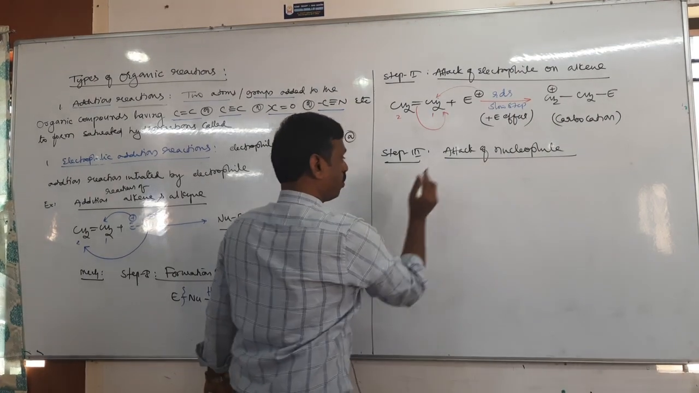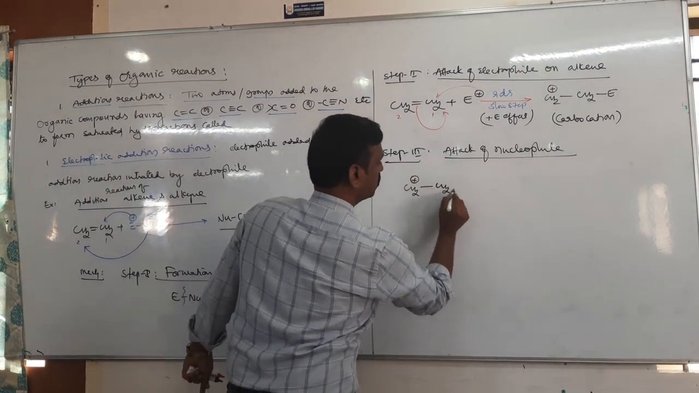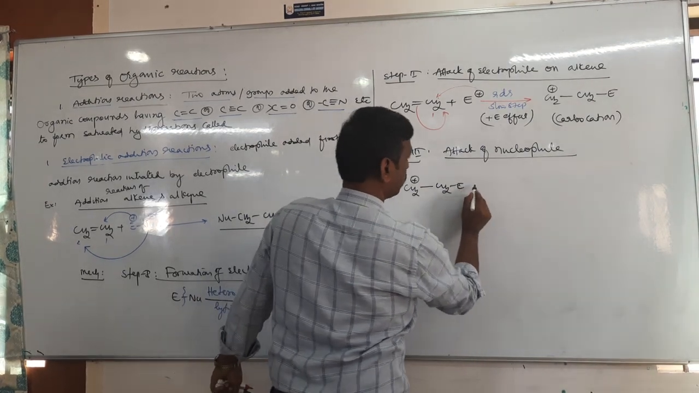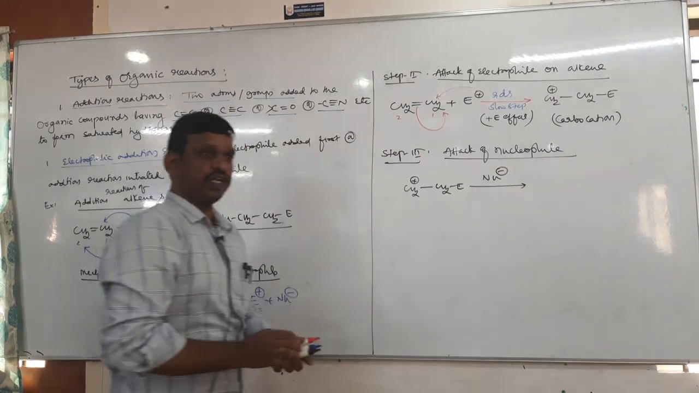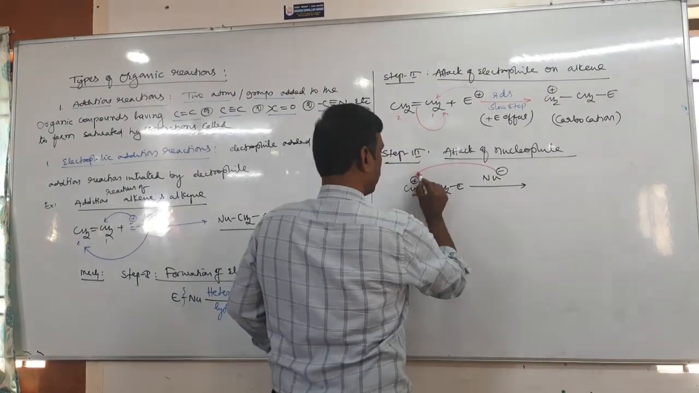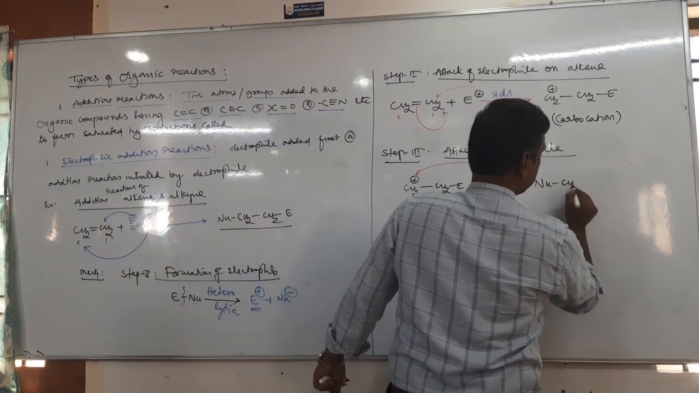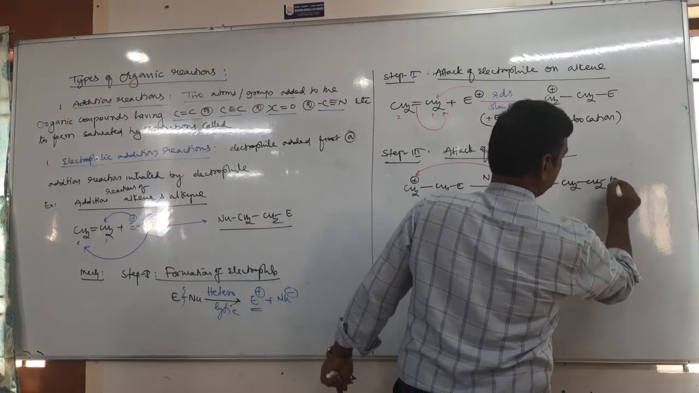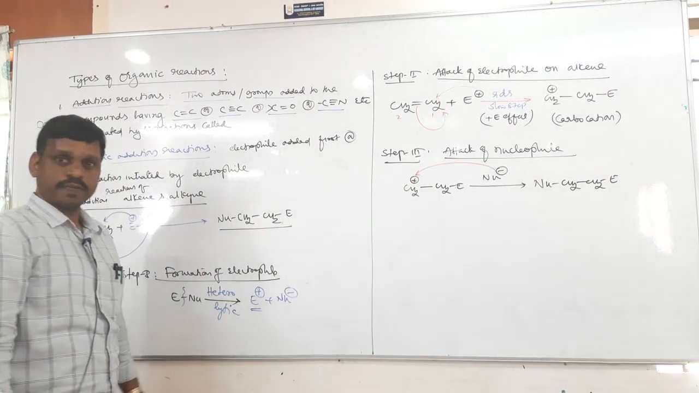Tell me. Now take the carbocation, the same carbocation. Next is Nu minus. Come on, tell me, Nu minus is added where? On CH2 plus, so that I will get the final product Nu CH2 CH2E. So this is the final product of the addition reaction.